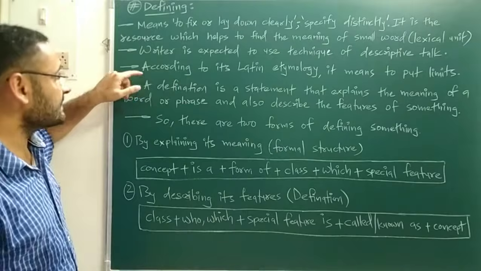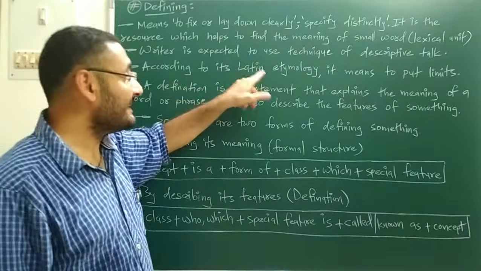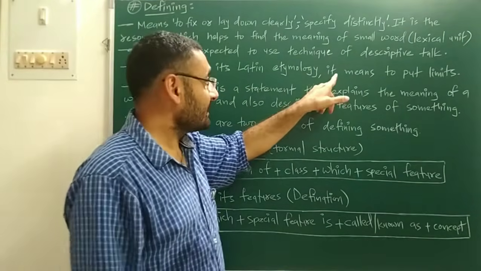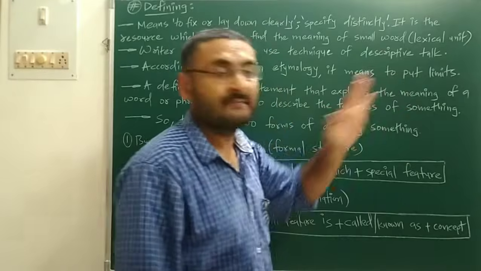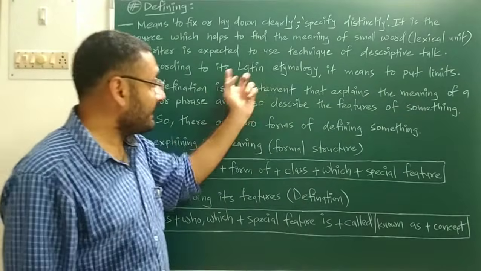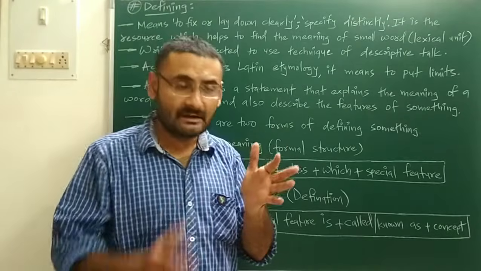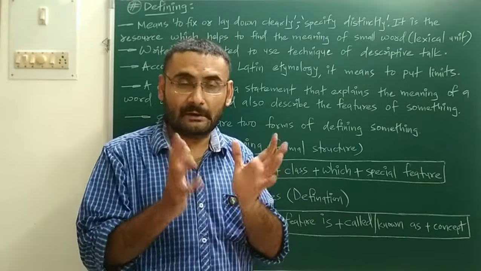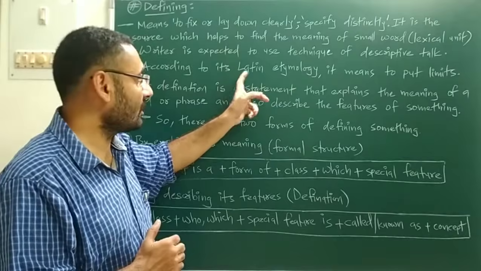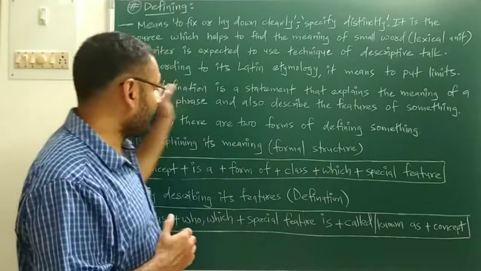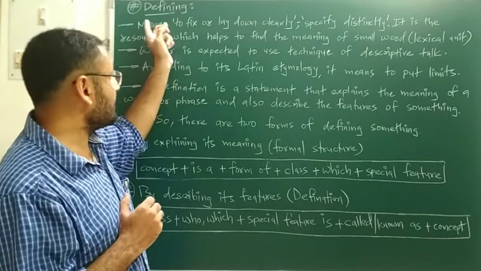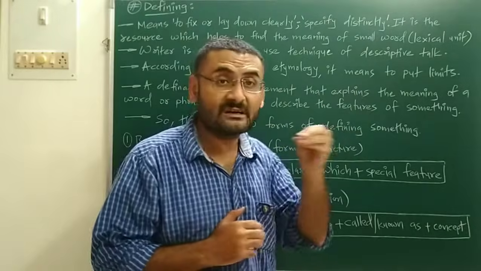Next, according to its Latin etymology, defining means to put limits. Etymology is the branch that studies the origin of words. So according to the etymology, the meaning of defining is to put limits.